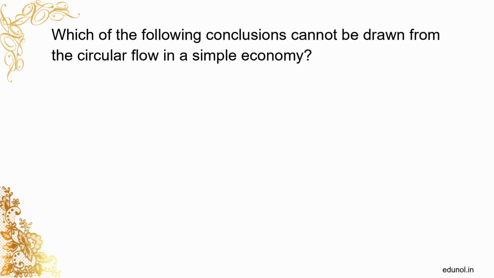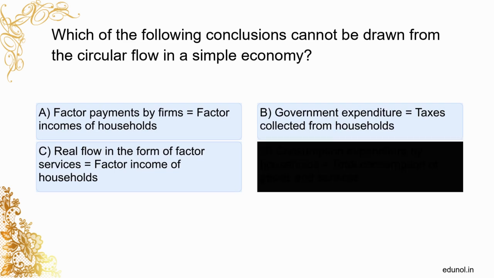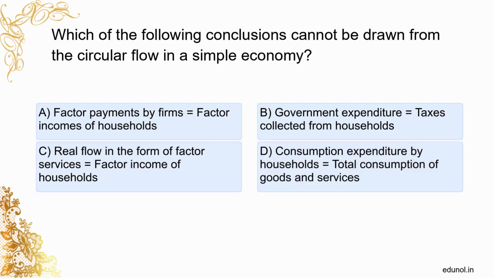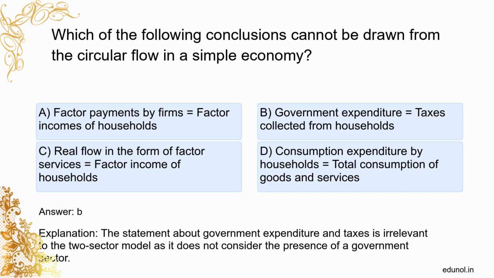Which of the following conclusions cannot be drawn from the circular flow in a simple economy? Factor payments by firms equals factor incomes of households. Government expenditure equals taxes collected from households. Real flow in the form of factor services equals factor income of households. Consumption expenditure by households equals total consumption of goods and services. B. The statement about government expenditure and taxes is irrelevant to the two-sector model as it does not consider the presence of a government sector.